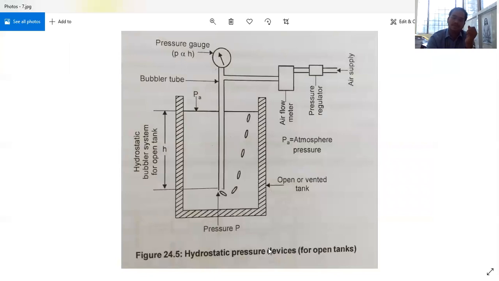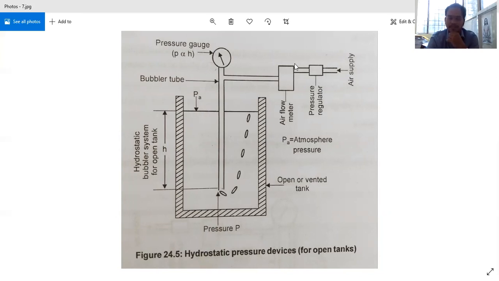Now we will see the first type, that is hydrostatic pressure devices for open tanks. Whether it is a closed tank or an open tank, we need to determine the pressure, and that pressure is proportional to H by using the hydrostatic law. Now pressure is calculated like this. In this case, we are having a hydrostatic pressure device for open tanks.